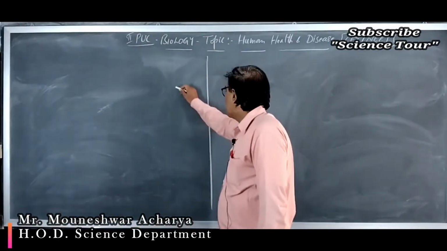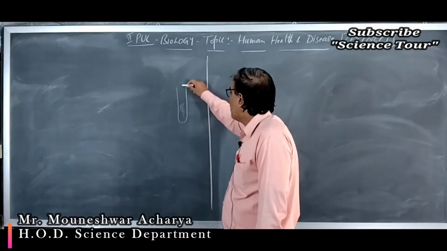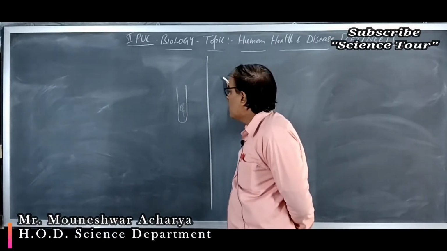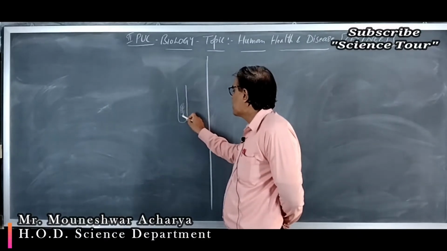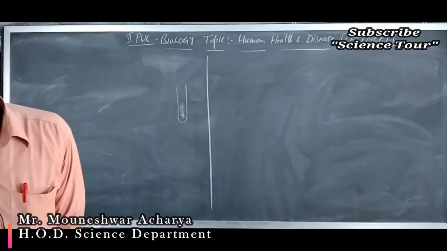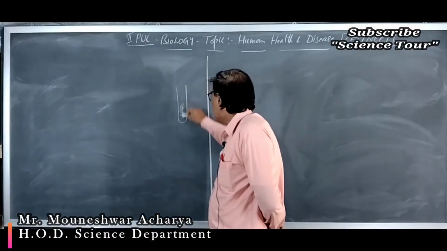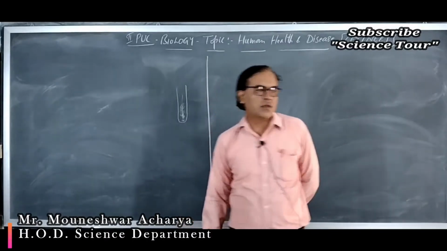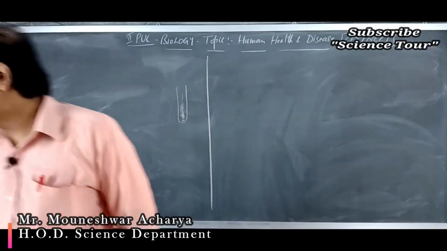So they will take a test tube and put the blood sample in the test tube and allow the blood to settle down at the test tube bottom. Usually settling of the blood to the bottom of the test tube is very slow, but if there is any defect, means if there is any pathogen or any inflammation in the body, the blood sample will settle down at the bottom of the test tube very fast, very rapidly, and that test is called the ESR test, that is erythrocyte sedimentation rate, ESR.